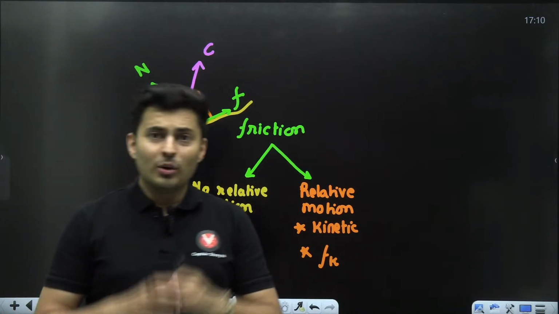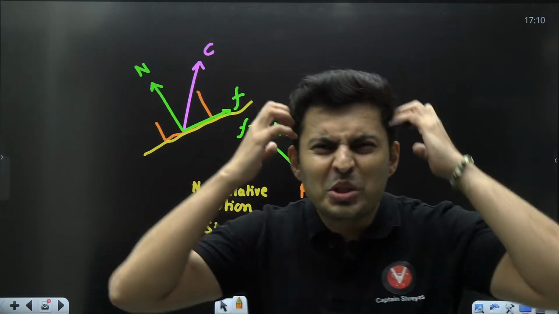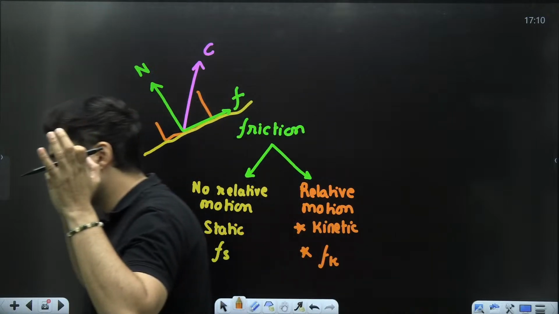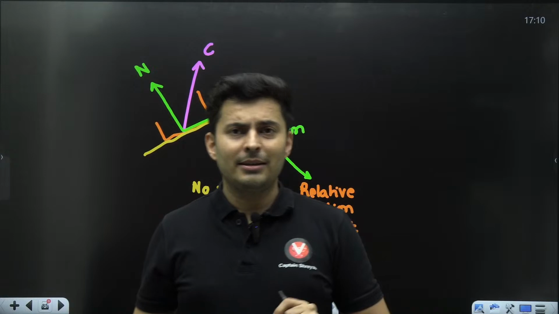So the kind of friction that you encounter is static in nature. You will be scratching your head, thinking, what the hell, sir? I just thought it would be kinetic in nature. Yes, some of you also said kinetic, but that's wrong. Let me tell you why.